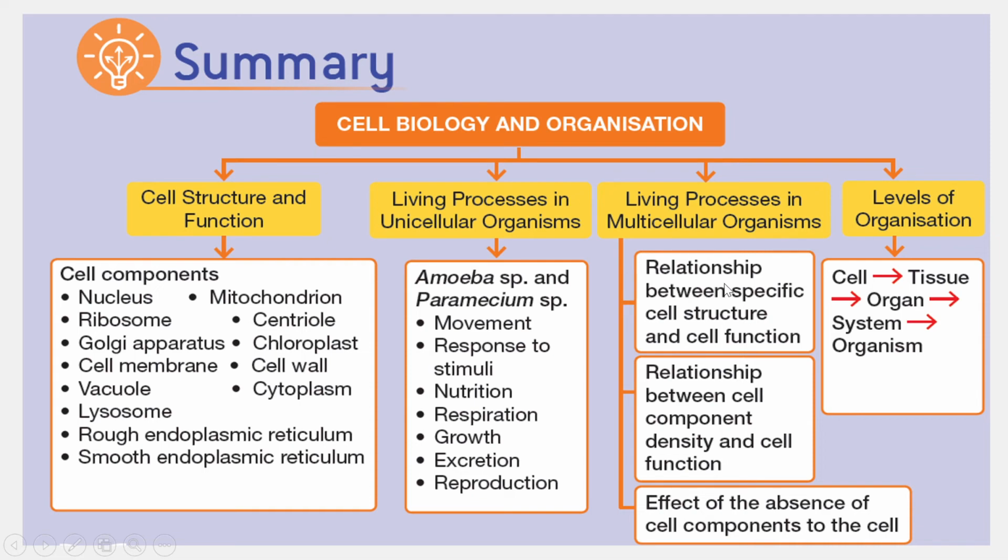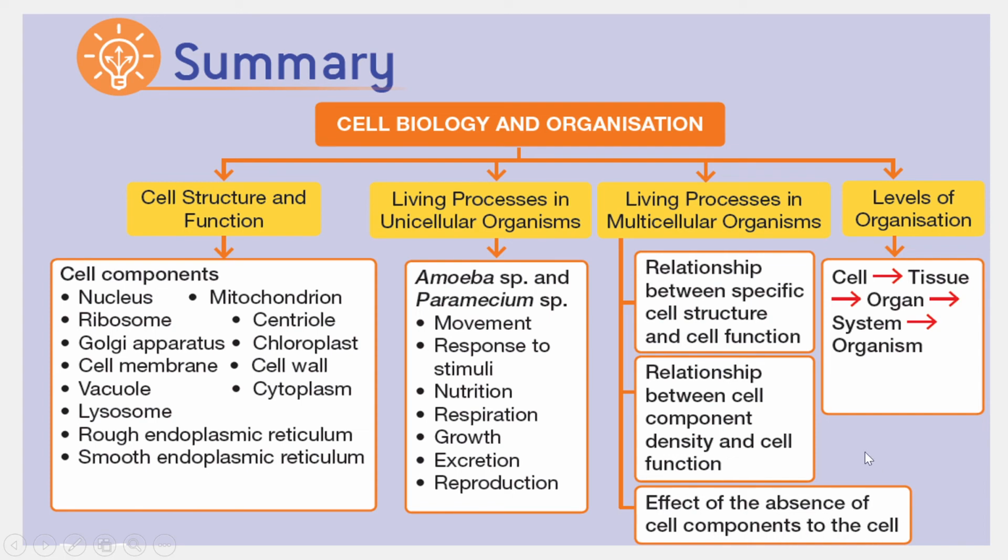We look into the relationship between the cells, specific cell structure with their function. Also the density, remember that, the cell component density with their function. Okay, what happened? This one is usually being asked in the questions. The effect of the absence of certain cell components.